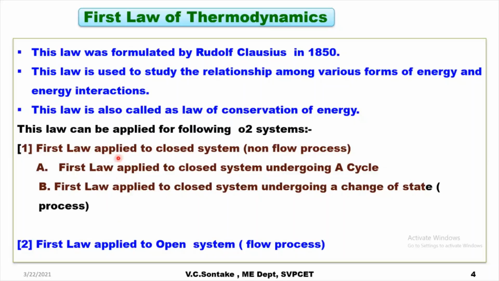So first law applied to closed system is having two versions. Closed system undergoing cycle and closed system undergoing change of state, that is process. And when we apply first law for open system, it has only one version and it is for flow processes. Flow processes are the processes which take place in open system and where mass can cross the system boundaries.